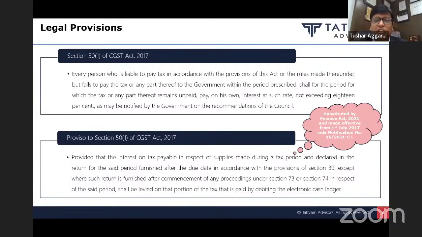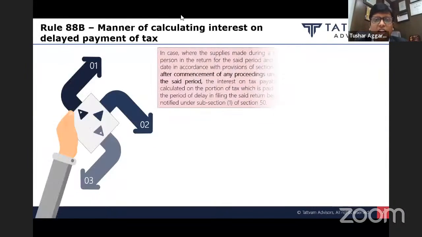So section 50 subsection 1 simply talks about levy of interest in case of non-payment of tax. The proviso says that whenever there is a delayed filing of return, the interest will be levied only on that portion of tax that is paid by debiting the electronic cash ledger.